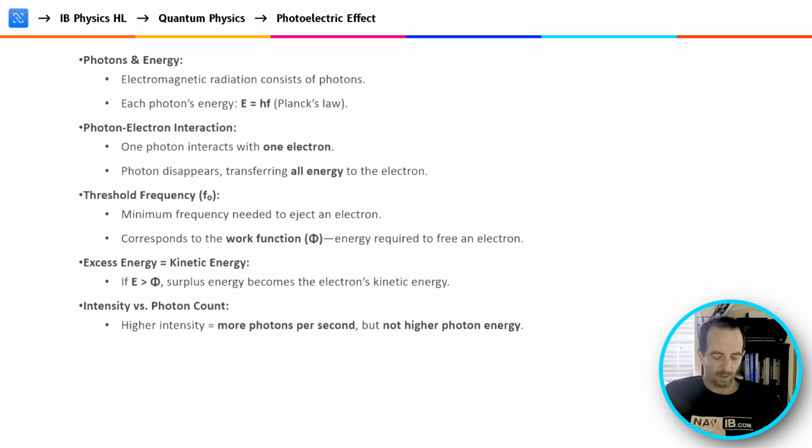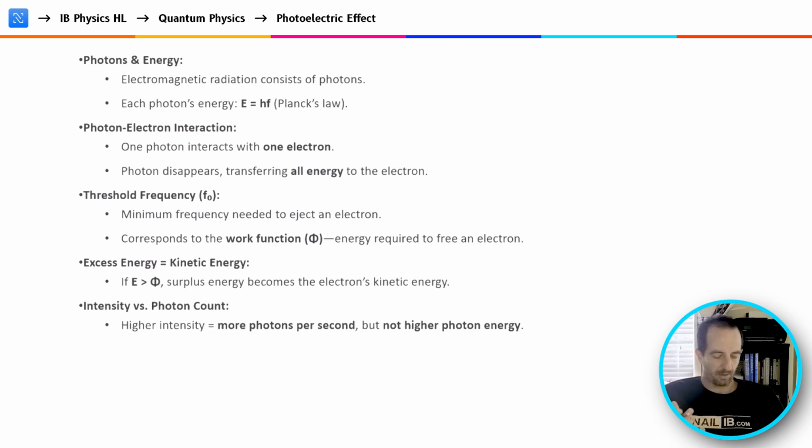This corresponds to the work function, which we'll be working with more in this video. That's the amount of energy required to free an electron. If energy was greater than that work function, then the surplus energy went into the electron, allowing it to eject and move at a certain velocity.